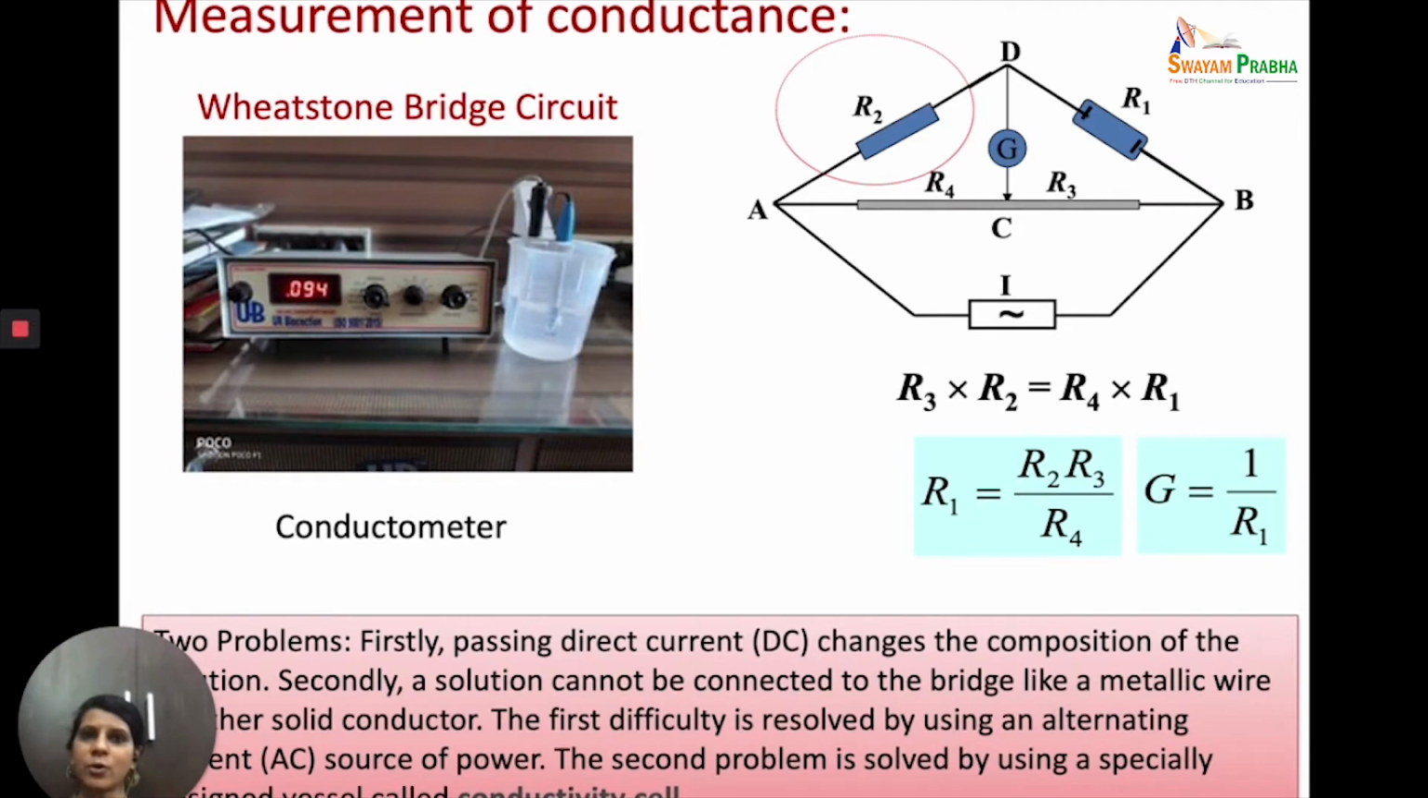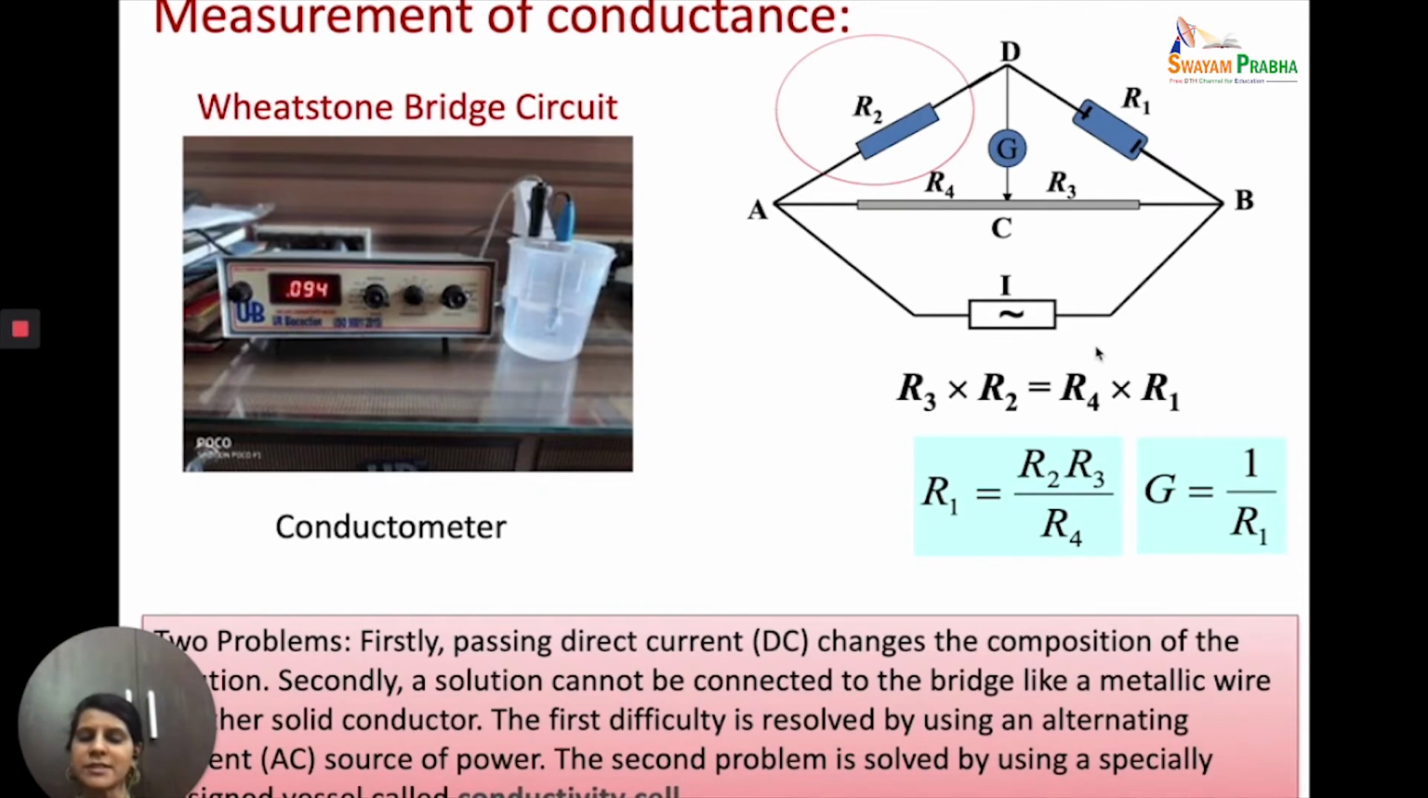So if I want to find out the resistance of a solution, then I will just need to place it in one of the arms of the Wheatstone bridge, and we will be able to find out its resistance. And if we know the value of the resistance, we can find out the value of conductance, because conductance is the reciprocal of resistance. But there are two problems when we work with the Wheatstone bridge circuit.